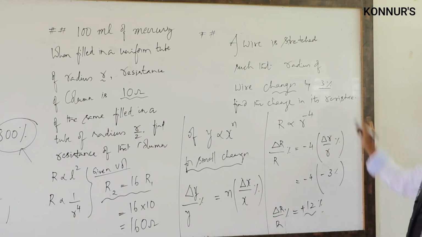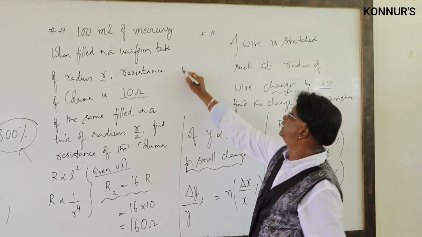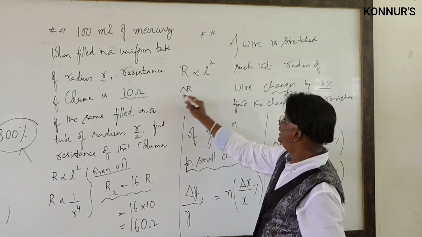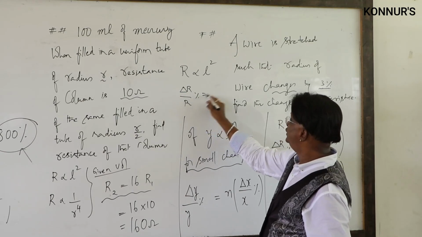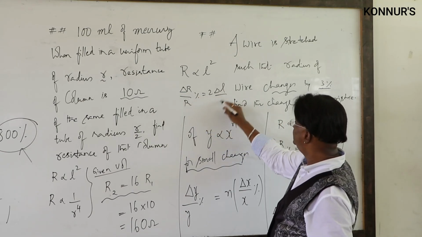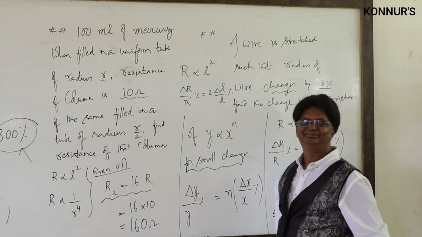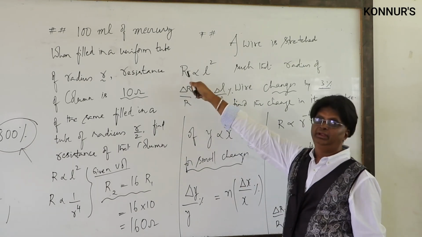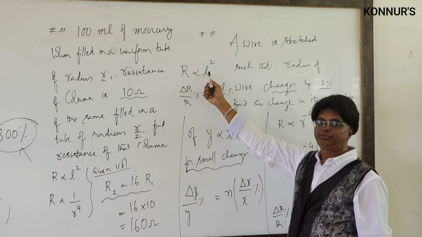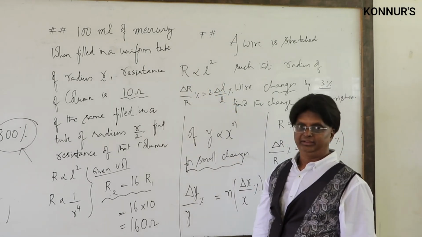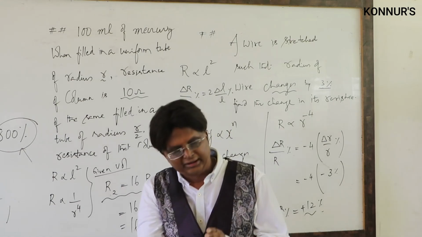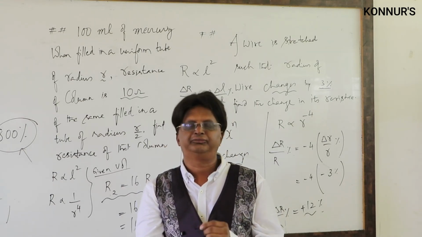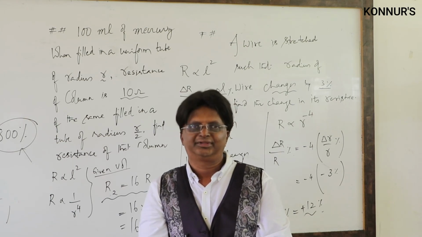The same if R is proportional to L square: R proportional to L square, delta R by R % is 2 times delta L by L %. Again, increase in length, increase in resistance; decrease in length, decrease in resistance. So the resistance of a conductor, sizes, is a very popular topic for us.